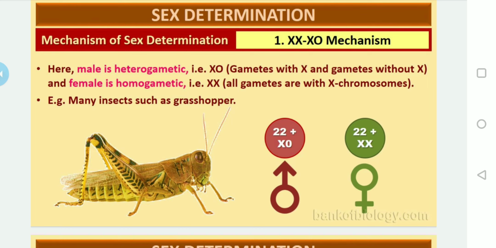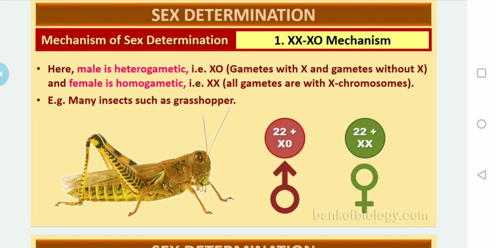During the formation of the gametes, what will happen? In the female, both gametes are 11 A plus X. In the male, one gamete is 11 A plus X and another is 11 A plus O. The fusion of these gametes gives rise to either 22 AA plus XX, which becomes the female, or 22 AA plus XO, which becomes the male.